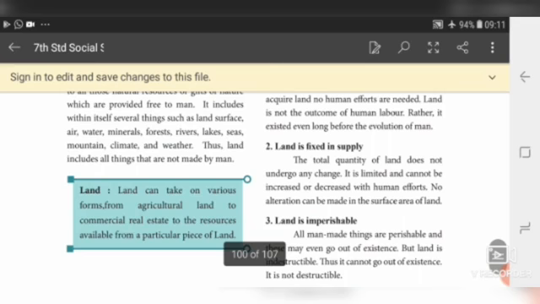Land is fixed in supply. The total quantity of land does not undergo any change. We can't increase the land, or we can't decrease the land. It is already fixed in quantity. It is limited and cannot be increased or decreased with human effort. No alteration, no change can be made in the surface area of land.